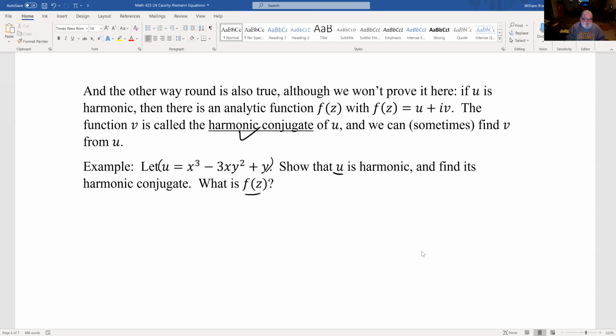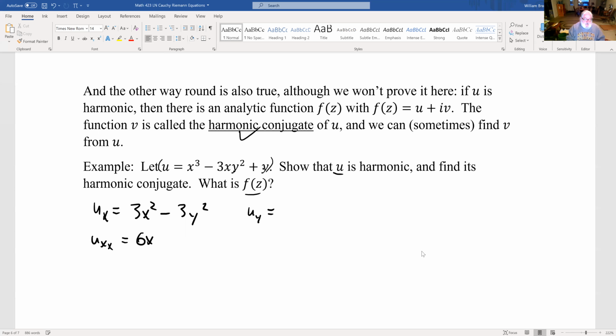So to show that it's harmonic, we need to find u sub x. That's 3x squared minus 3y squared. And then the second derivative with respect to x is 6x. Because we're differentiating with respect to x, we're just thinking of the y's as being constants.